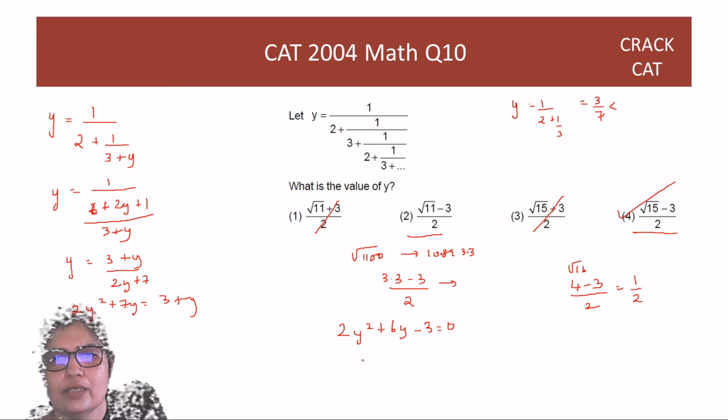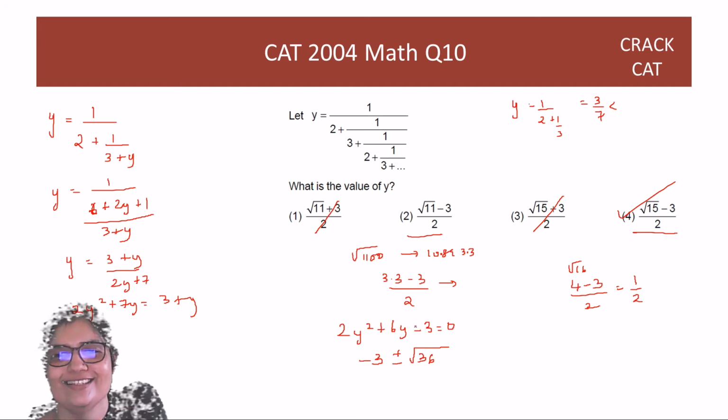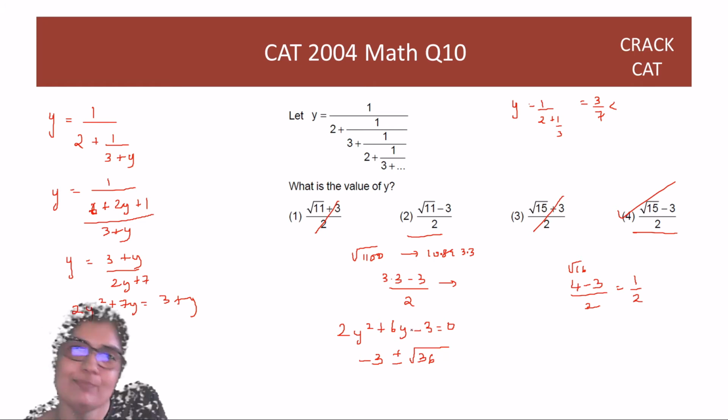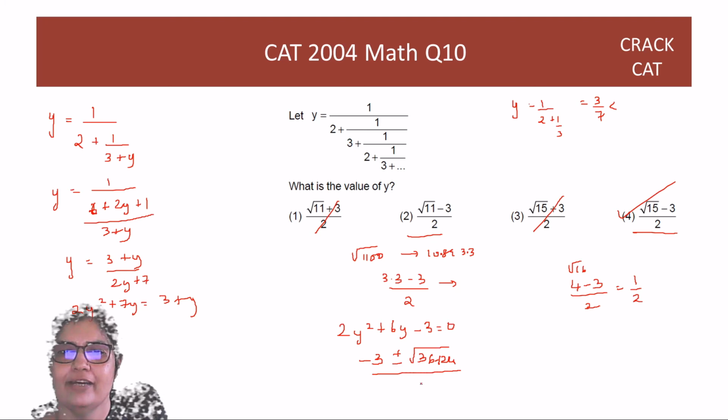And then you sit down and say, okay, minus b, which is minus 3, plus minus root of b square, which is 36, minus 4ac, sorry. How much is that, guys? 3 into 2, and minus है तो minus की वजह से plus हो जाएगा. So that's plus 24 divided by 4.